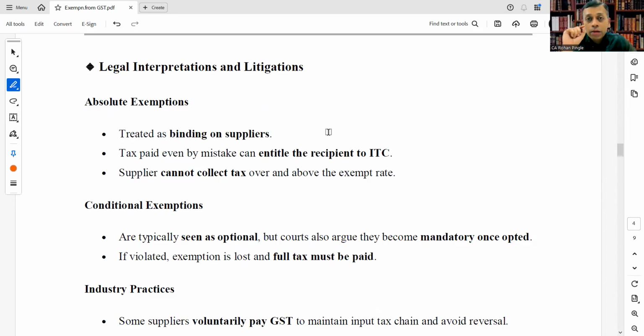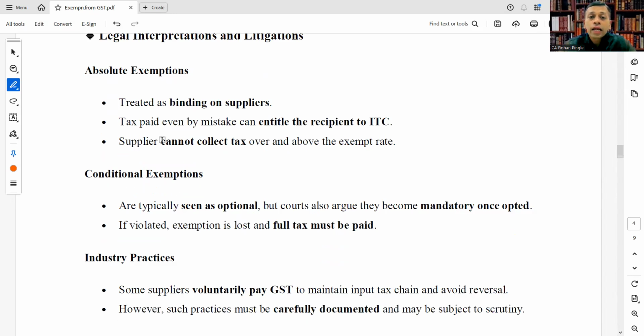Means ITC can be taken, but the supplier will be violating the GST law by collecting that GST. The supplier cannot collect tax over and above the exempt rate.